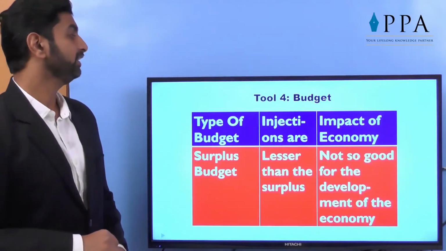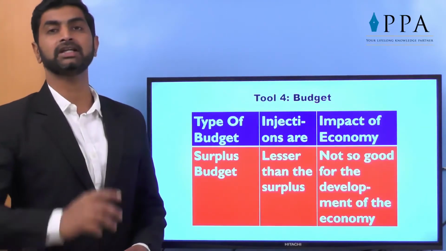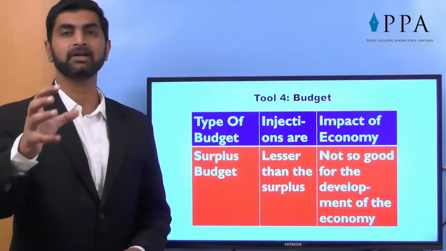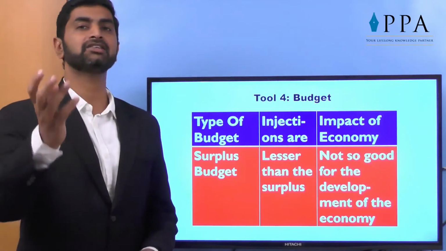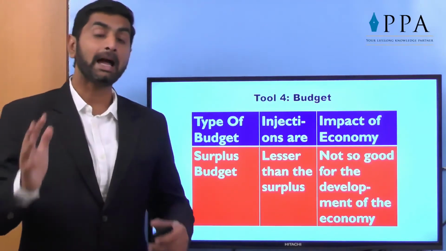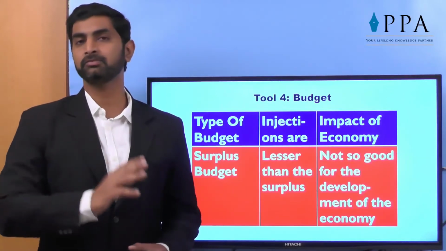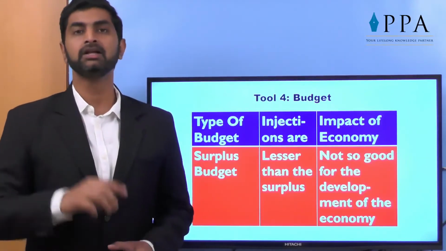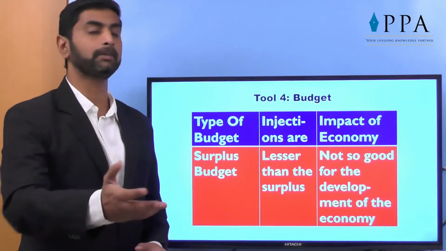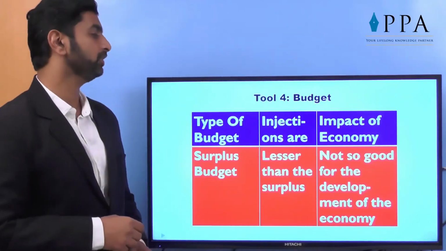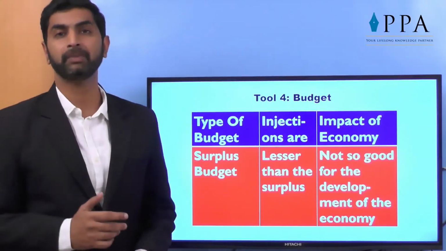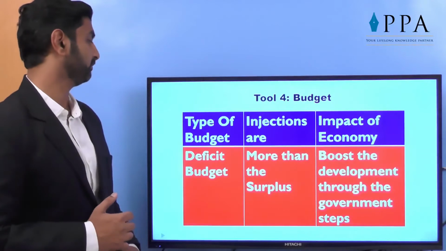Surplus budget. Injections, that is the tools to be taken, the steps the government is taking, are lesser than the surplus. Let's say surplus is 100 CR, expenditure is hardly 80 CR, 20 CR is surplus in the hands of government. Apparently it seems good, but from the point of view of the general public, we should say it's not that useful because government is not spending for the public. So the impact on the economy is not so good for development because government is not ready to expend the amount. So that's a surplus budget.